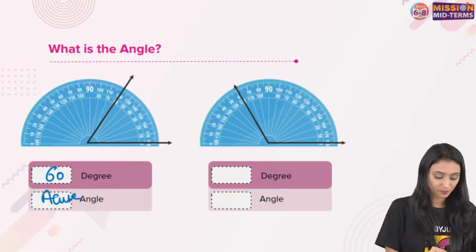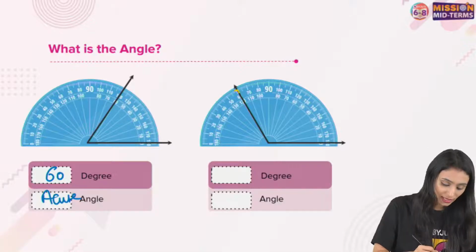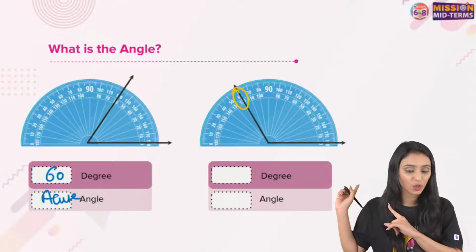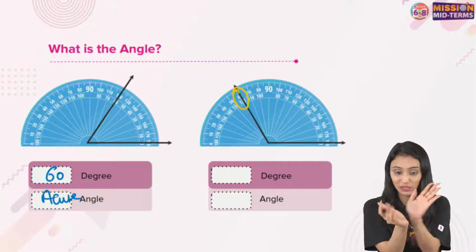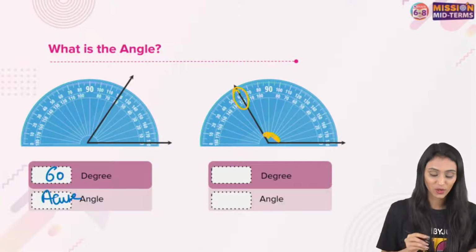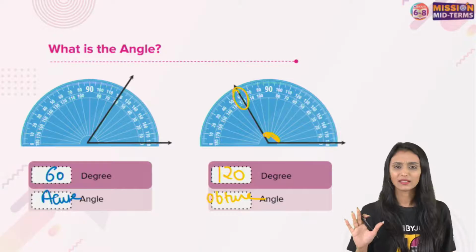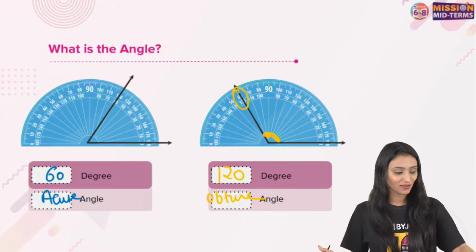Tell me about this one. For this one, what is it going to be? You can see it is coinciding here. Shall I call it 60 degree or 120 degree? This time, you can see the mouth is bigger. So it's going to be, yes, everyone. Correct, Anupriya, it is going to be obtuse. So that's 120 degrees and this is an obtuse angle. Simple one. It's not difficult, right? All right, let's move ahead.